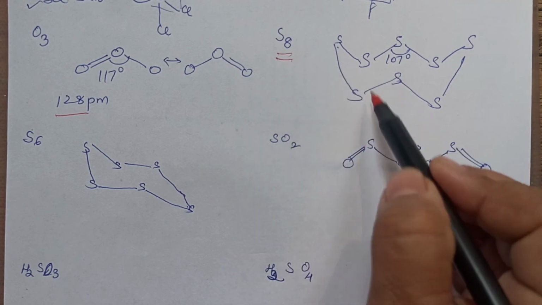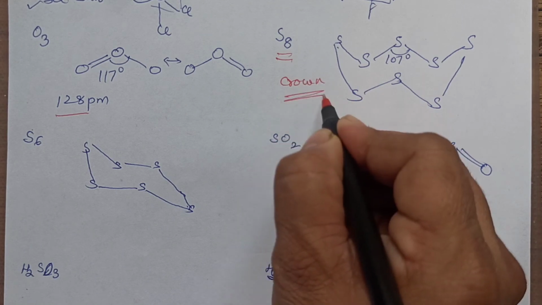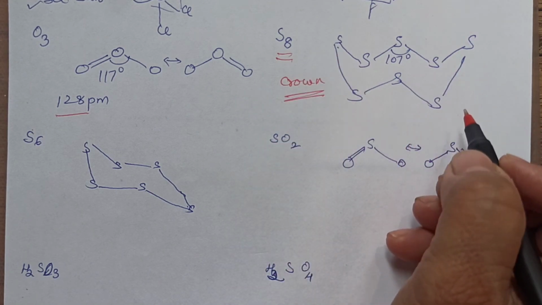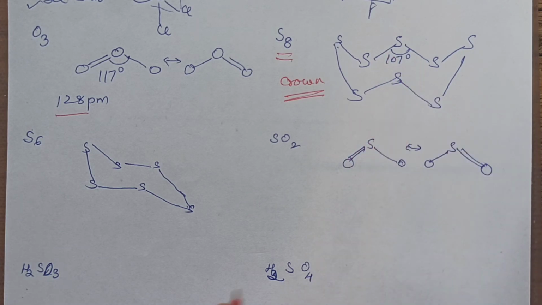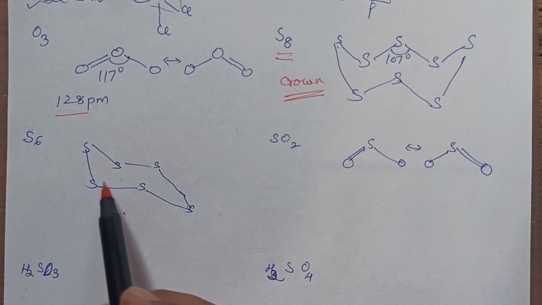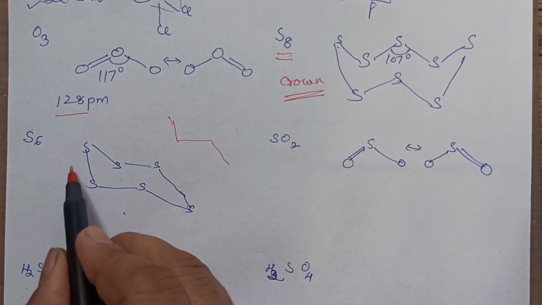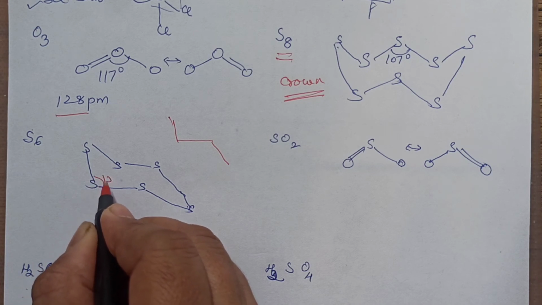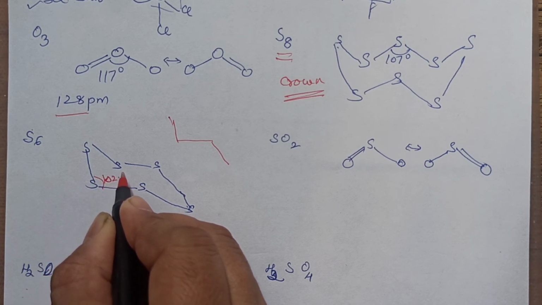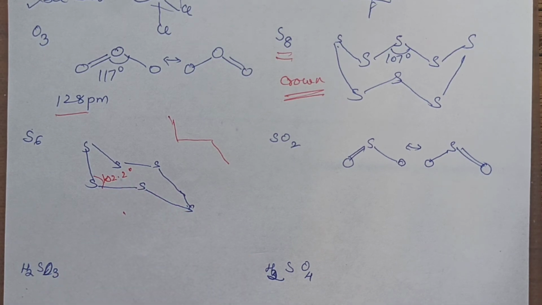S8 is a crown conformation. Crown conformation you will be drawing. 8 sulfur atoms in the form of a crown you will be drawing, and you will mention a 107 degree angle. S6, not very important, but yes, I think you should know, a chair conformation, something like this. You'll draw 6 sulfur atoms with this bond angle of 102 degrees 2 minutes, 102.2 degrees. You can write that. SO2.